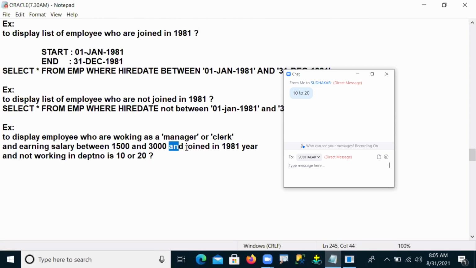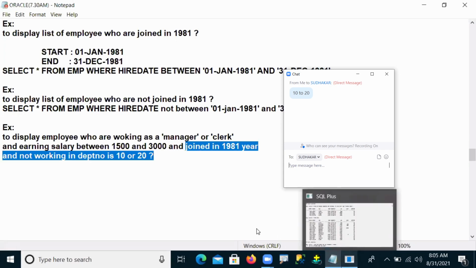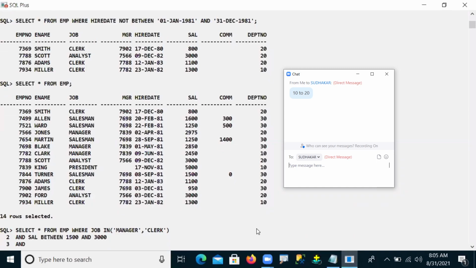AND joined in 1981. Just now we checked the year 1981. Again we are using the AND operator with hire date. Hire date BETWEEN 1st January 1981 AND 31st December 1981.